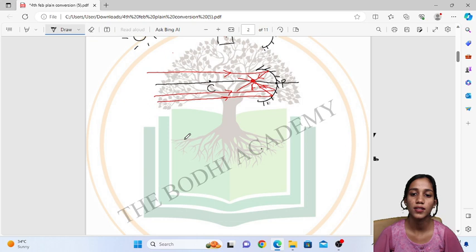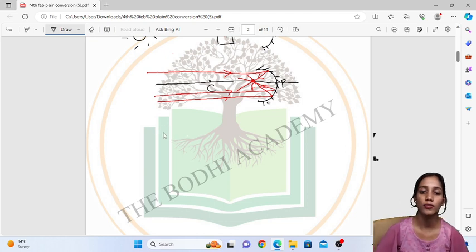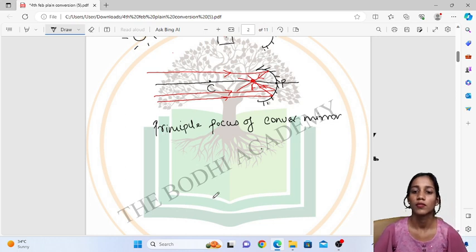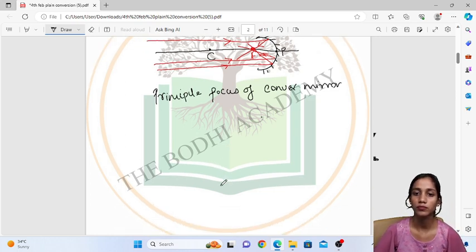Now we are going to see the principal focus of the convex mirror. So I draw the convex mirror first.